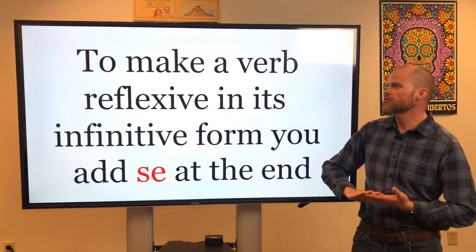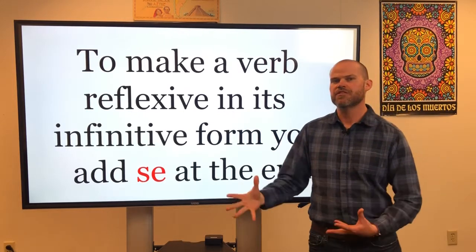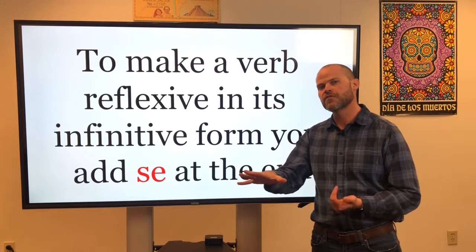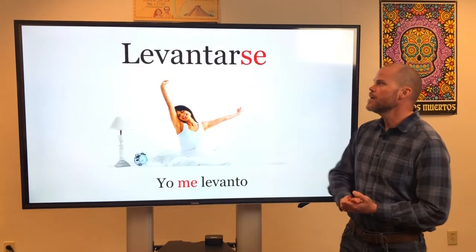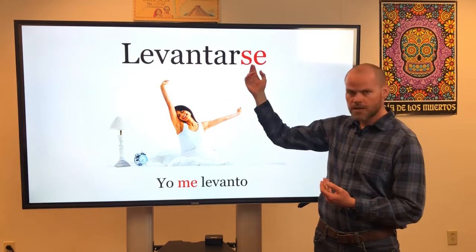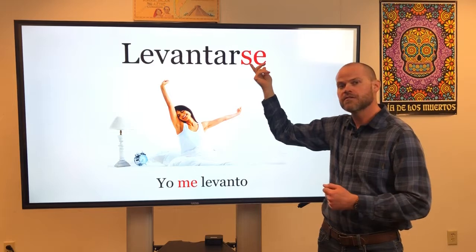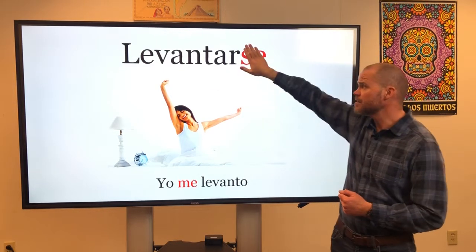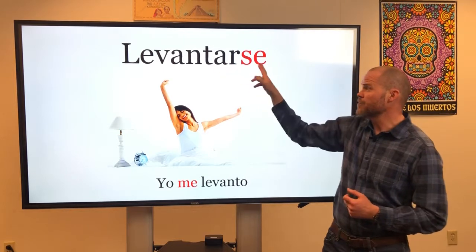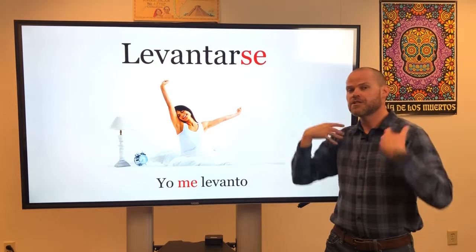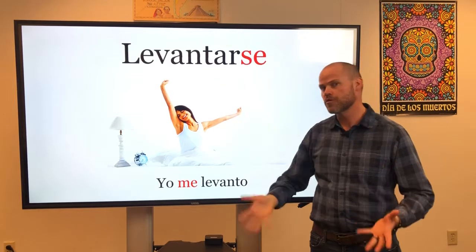Muy bien. So to make a verb reflexive, you just add the se to the end of the infinitive. And that's how you know when you see the verb written out in the infinitive that the verb is indeed reflexive. So for example, levantarse is a reflexive verb because we have the pronoun se at the end of the infinitive. Levantar by itself means to lift up. When I make it reflexive, it's an action I do to myself, so now it's to lift oneself up. And this is used when you get up out of bed.